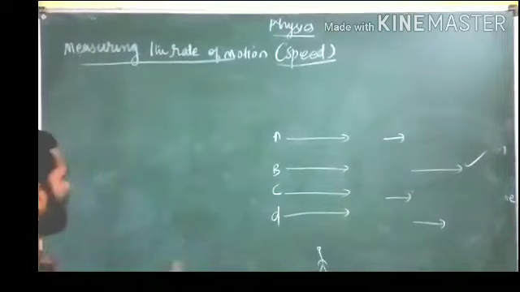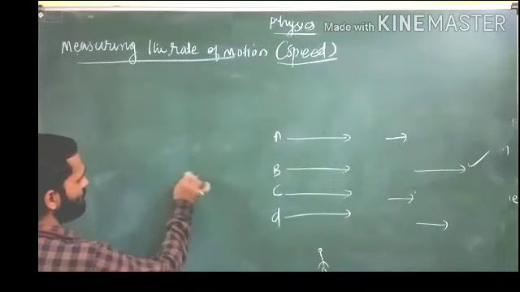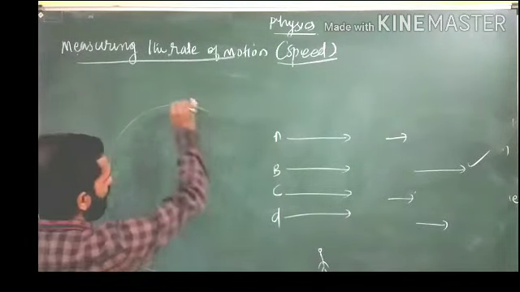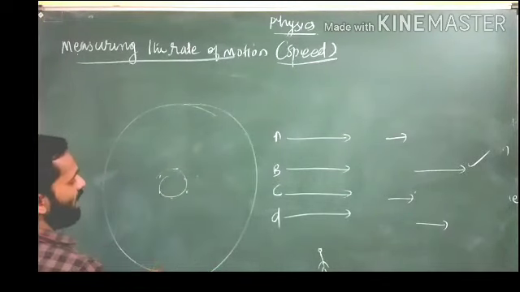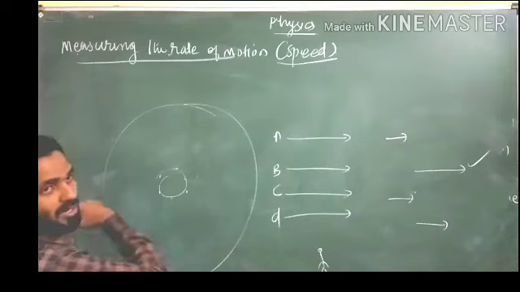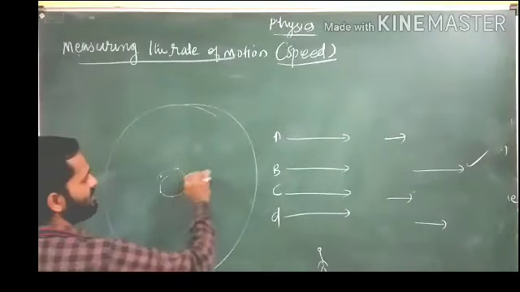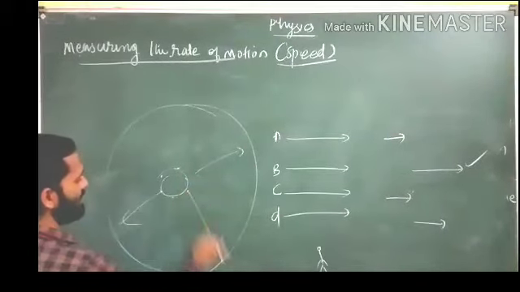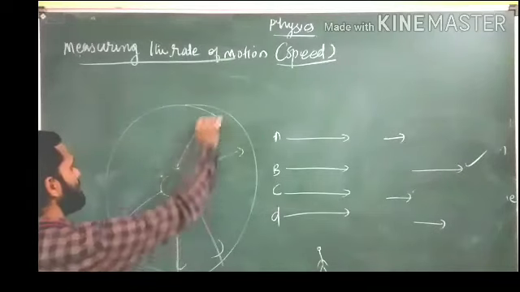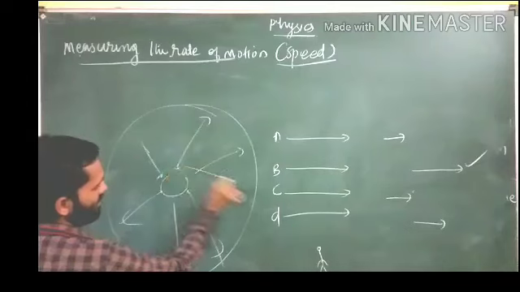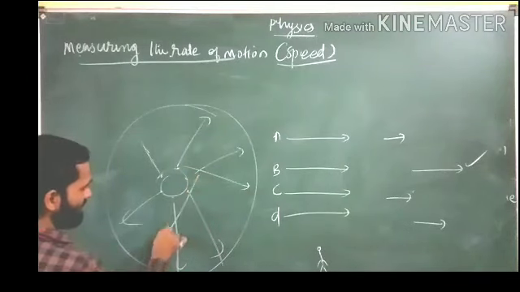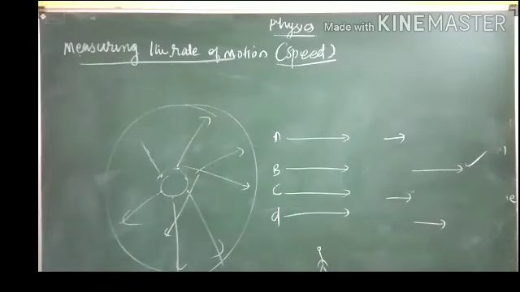Or otherwise, one playground is there. A lot of students are standing here, and these students are running in different directions. You have to say who is running fast.